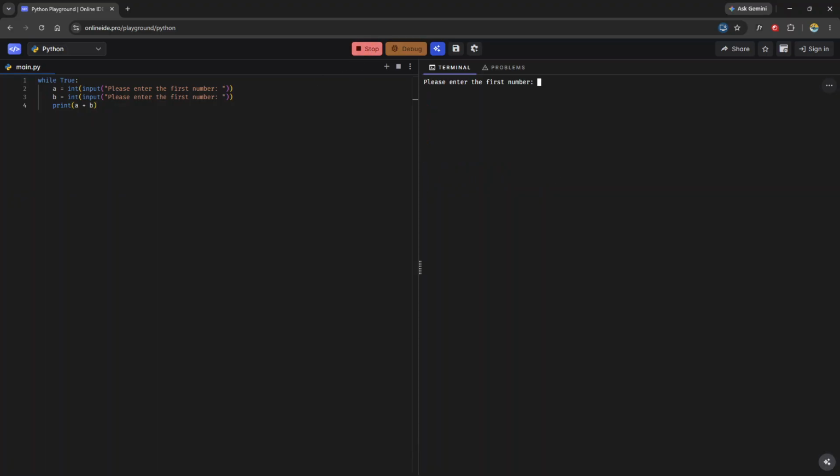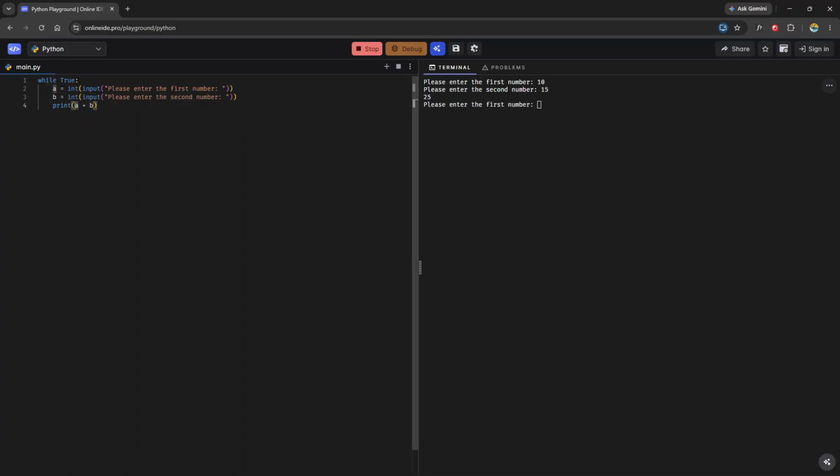So let's run this. Let's say, for example, I have a sheet of paper next to me, and it has a bunch of integers that I need to add over and over and over again. So maybe the first number is 10. Oh, I should change this to the second number. So let's run this again. Please enter the first number, 10. Please enter the second number, 15, right?